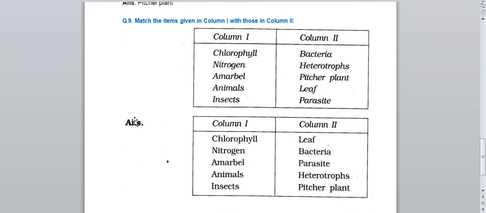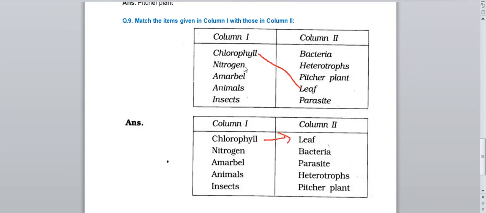Now, we have the last question, that is match the column. In the match the column, 2 columns are given. Among these, you have to match it with the correct word. So, the answer is given over here. For chlorophyll, you can match with which word? We'll look at the options given over there. Bacteria, heterotrophs, pitcher plant, leaf and parasite. We know that chlorophyll is present in leaf. So, we will match this chlorophyll with leaf. The correct answer is leaf.